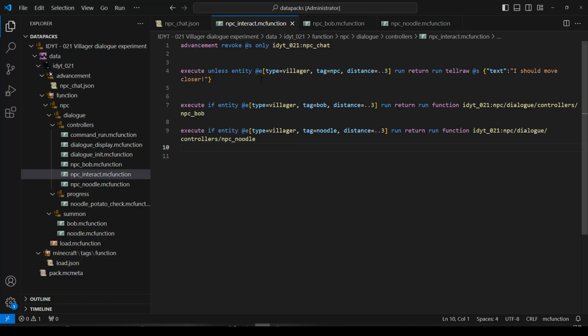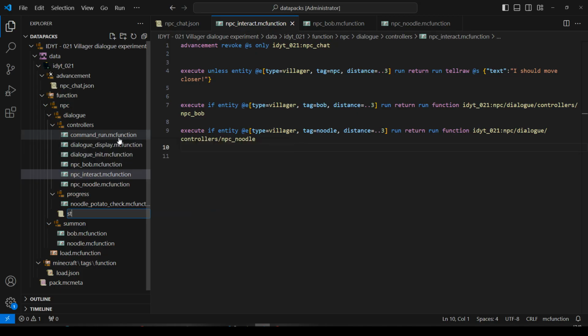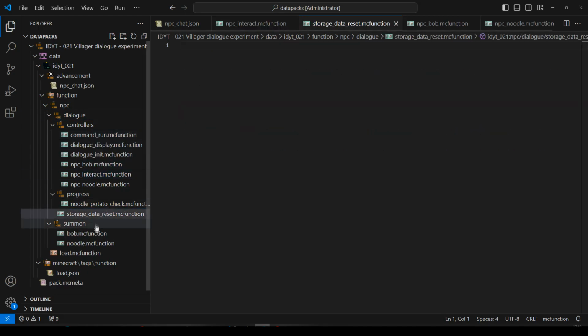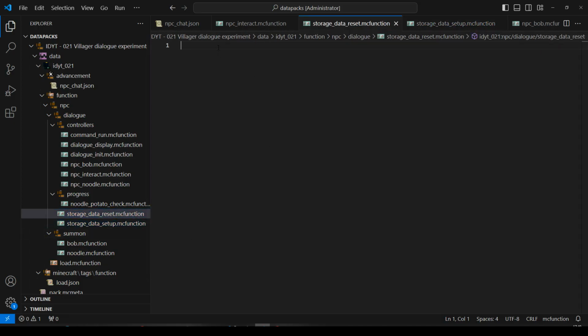Right, let's go back. Let's set up some data storage. So, I didn't make files for this. In dialog, I'm going to create a new file called storage data reset.mcfunction. And I'm going to copy and paste that and rename it to storage data setup. First one I'm going to make is the reset, and I'm going to reset all the different stuff we've got.